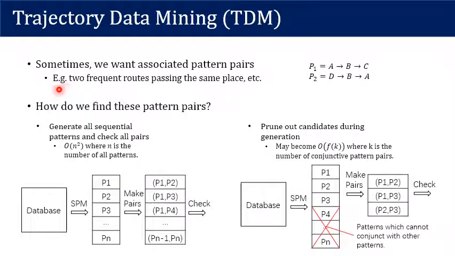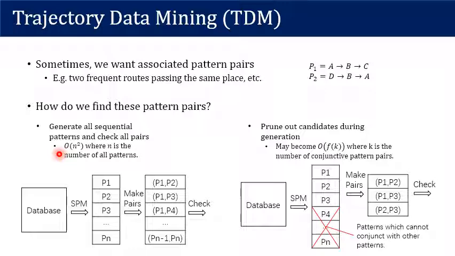But sometimes we also want associated pattern pairs besides the single patterns. So how do we find these pattern pairs? Generally, we can generate all sequential pattern pairs and check all pairs to see if they satisfy the conditions. The complexity of doing so is O(n^2), where n is the number of all the patterns.